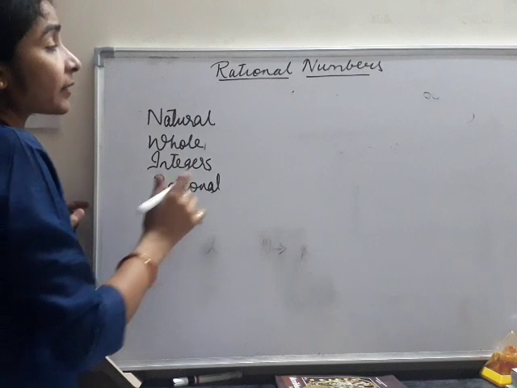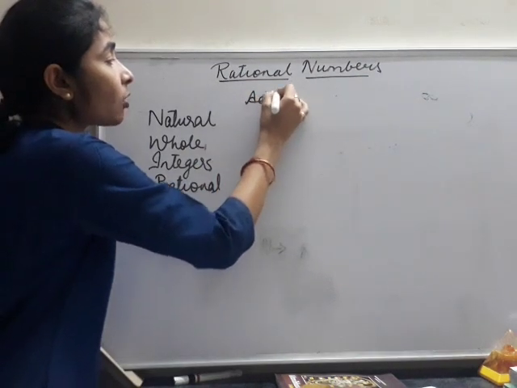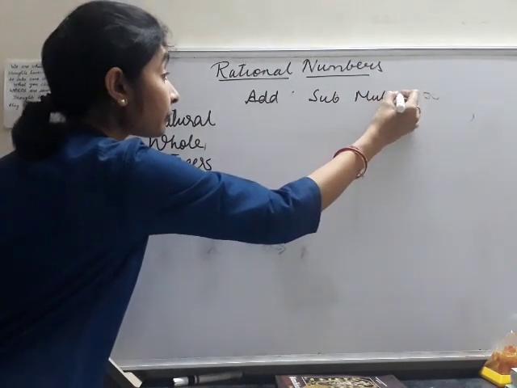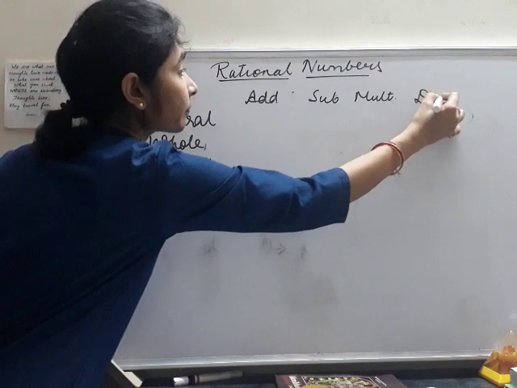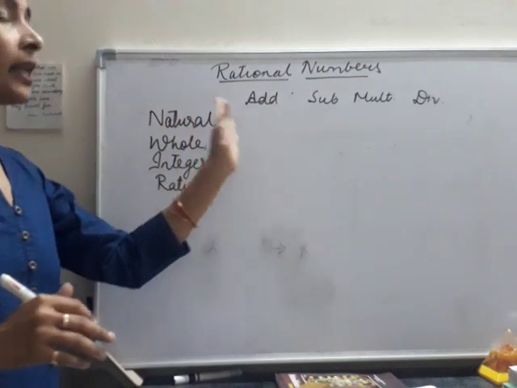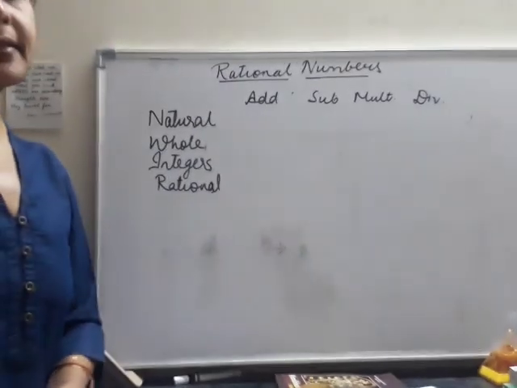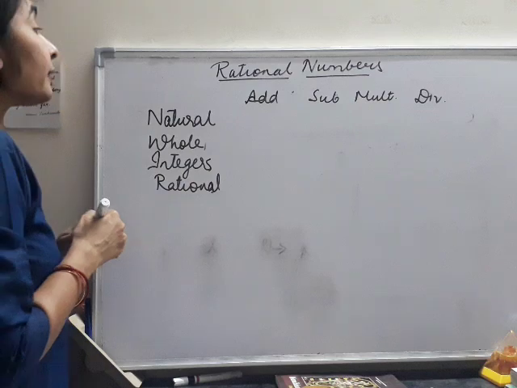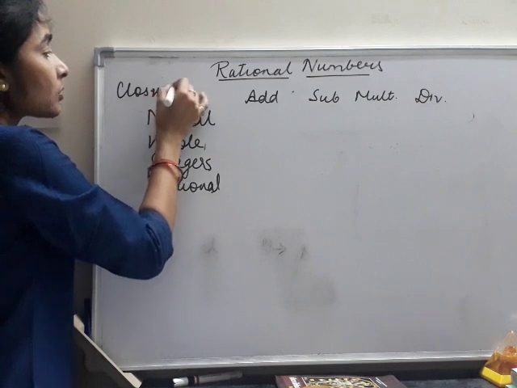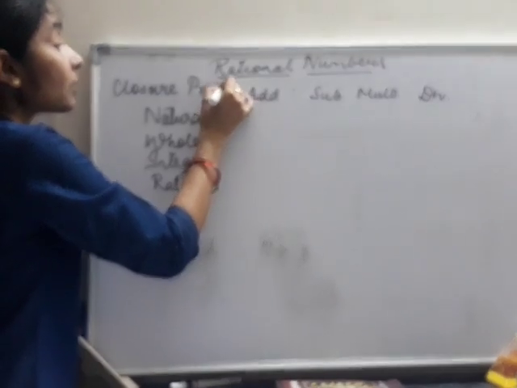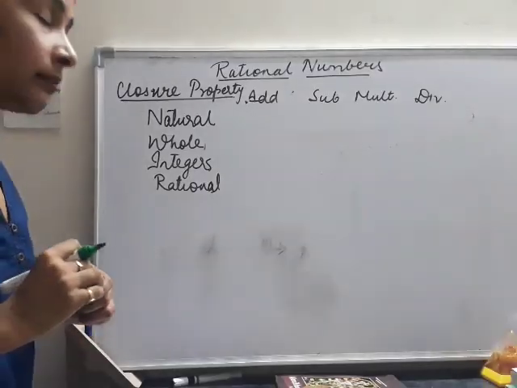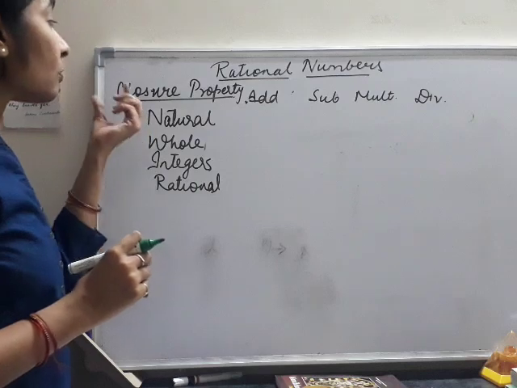Now the various mathematical operations. What are the various mathematical operations? Addition, subtraction, multiplication, as well as division. Now if on addition the natural number gives natural number as the answer, then what do I say? That natural numbers are closed under addition. So this is called the closure property. We are studying the properties related to all these natural numbers, whole numbers, integers, and rational numbers.